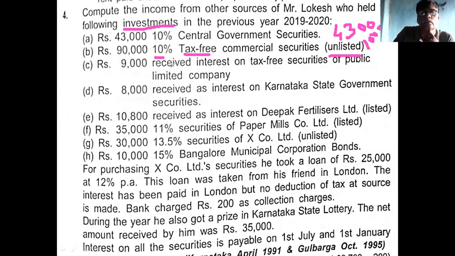9,000 is interest received on tax-free securities of a public limited company. Private limited, public limited companies are there. 9,000 interest received. The word received is there. Remember it. Whenever the word received is there, that is always net. Then you have to gross up. 9,000 is the interest received.